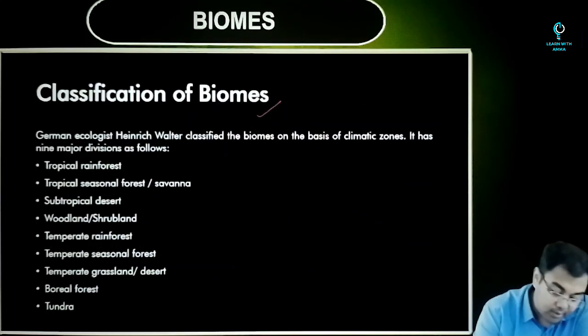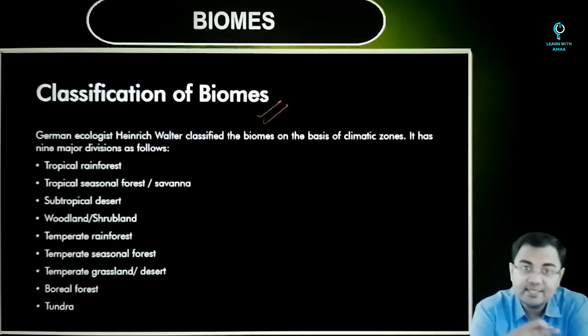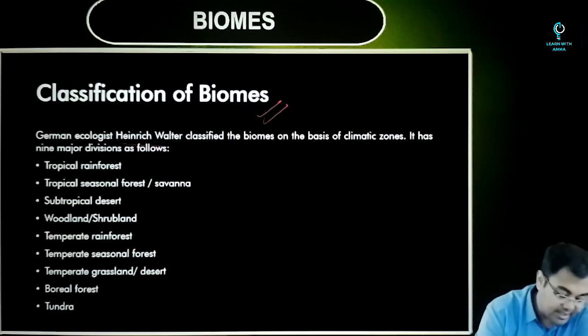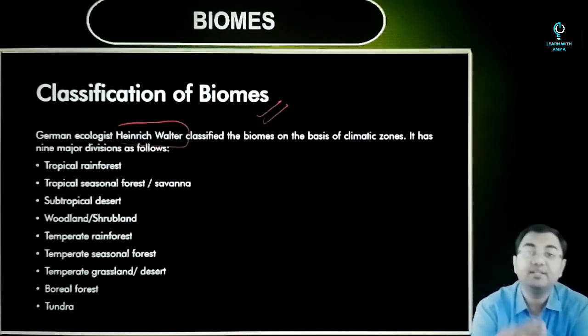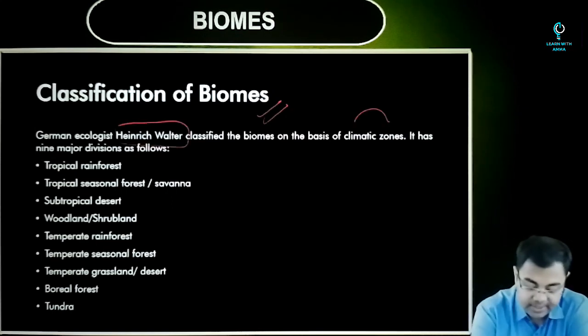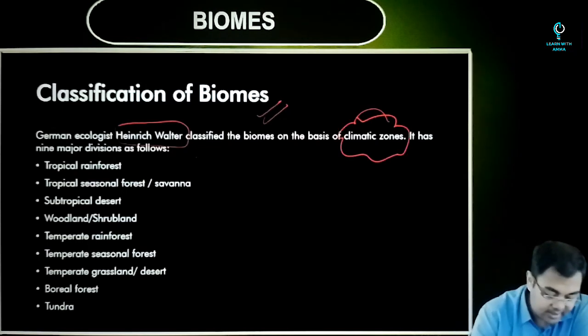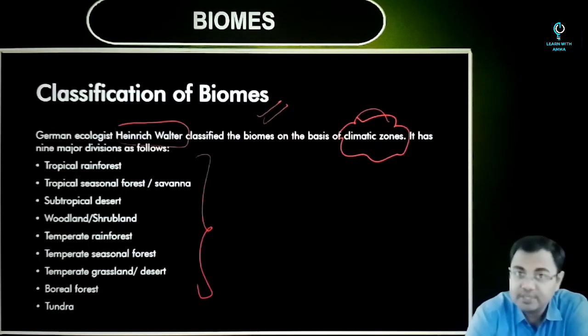So based on all these factors that we have just discussed, German ecologist Heinrich Walter classified the biomes on the basis of the climatic zones, and this is the major division that was done by him.